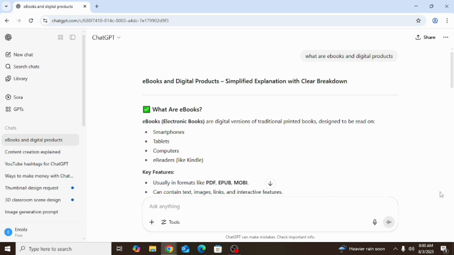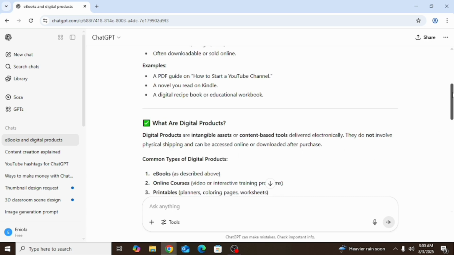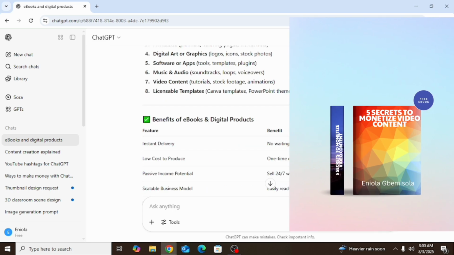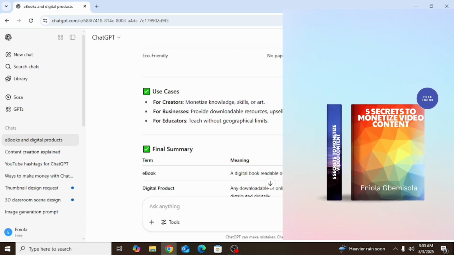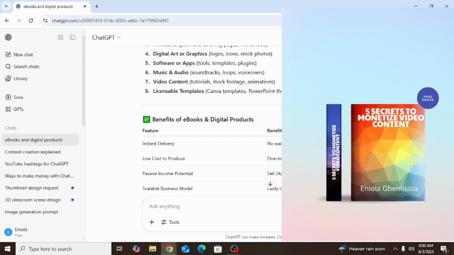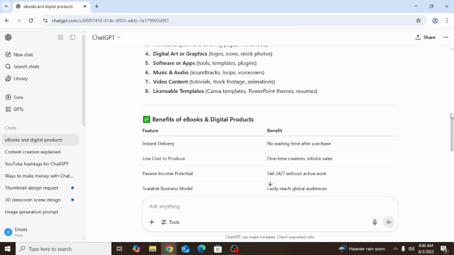Now look here. It says this one is for ebooks. I will show you what is inside as we go on. For ebooks, this is what people read very well, and people really make money from it. Once you know how to package an ebook very well, give it a very stunning hardcover look, and then put it on your seller store and set your prices. It could be 1,000 naira, 1,500, or 2,000 naira. If you sell 10 copies, 20 copies, 50 copies, wow, that's it. You are good to go.